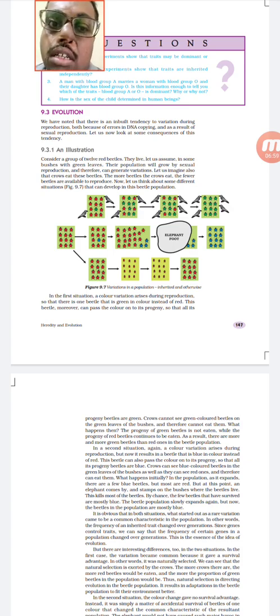And number three, they have given on the basis of food. That means the red color beetles and the green color beetles were living on a plant, and both of them feed on the green leaves. But once the plant leaves are dried off, or trees are cut off, or there is no proper growth of leaves, what happens?